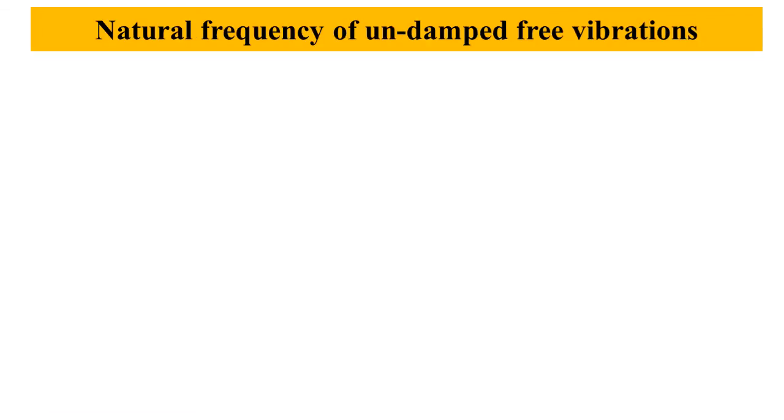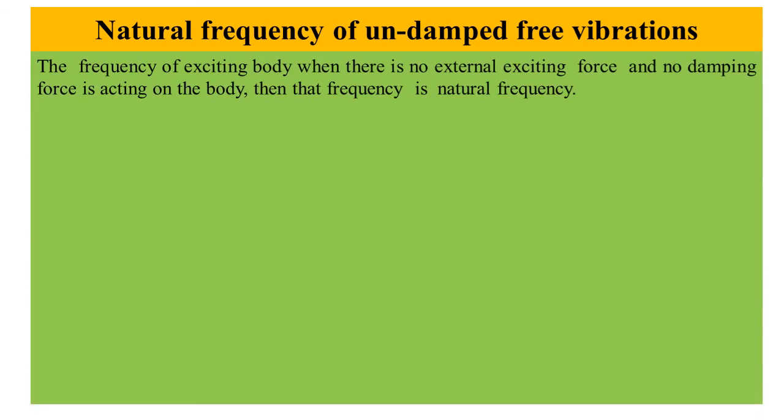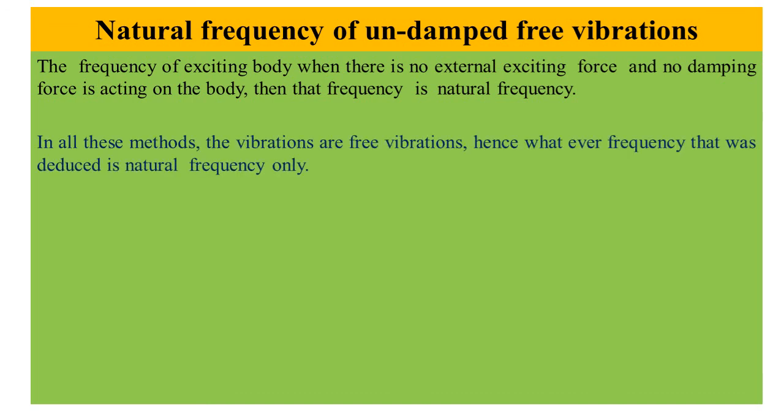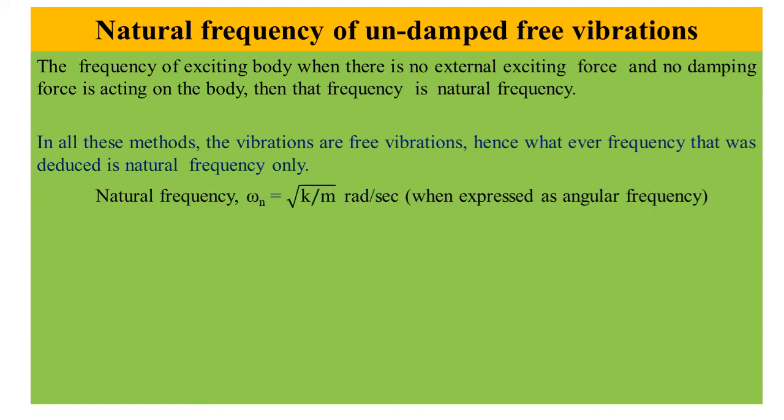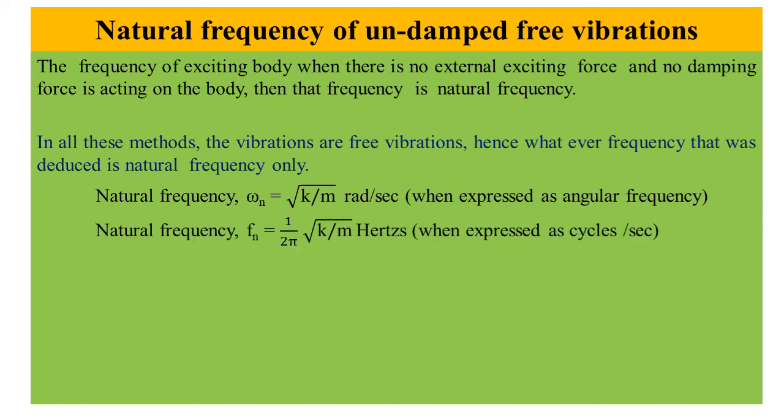Natural frequency of undamped free vibrations. The frequency of an exciting body when there is no external exciting force and no damping force acting on the body is the natural frequency. In all these methods, the vibrations are free vibrations. Hence, whatever frequency was deduced is the natural frequency only. Natural frequency omega n equals root over k by m. This is in radians per second when expressed as angular frequency.